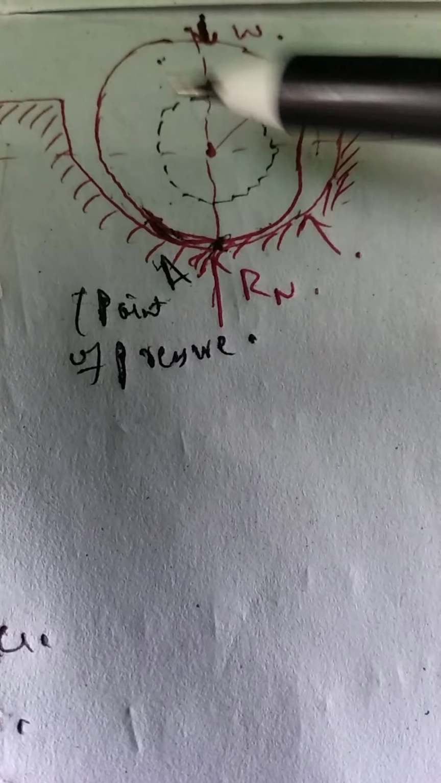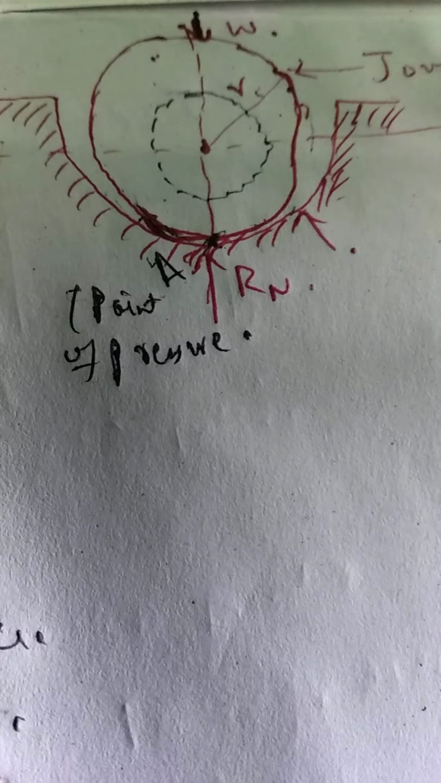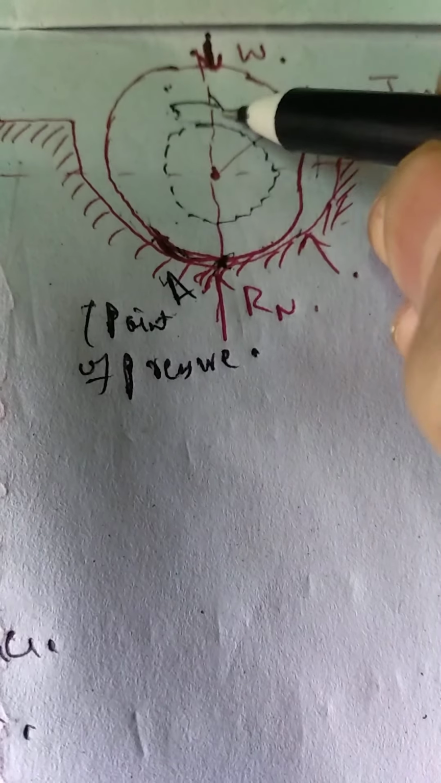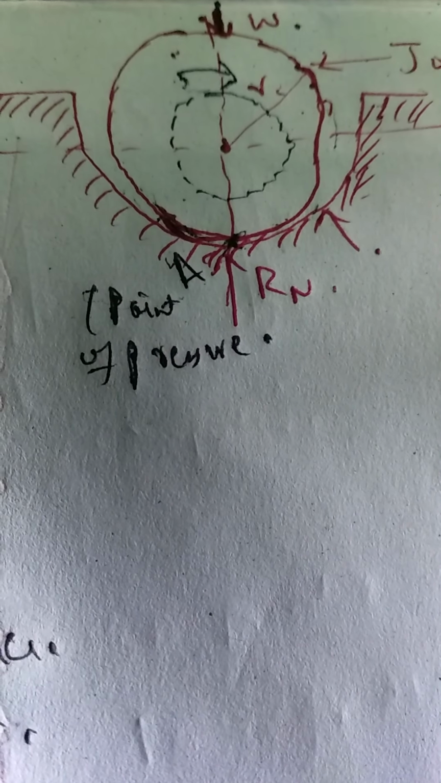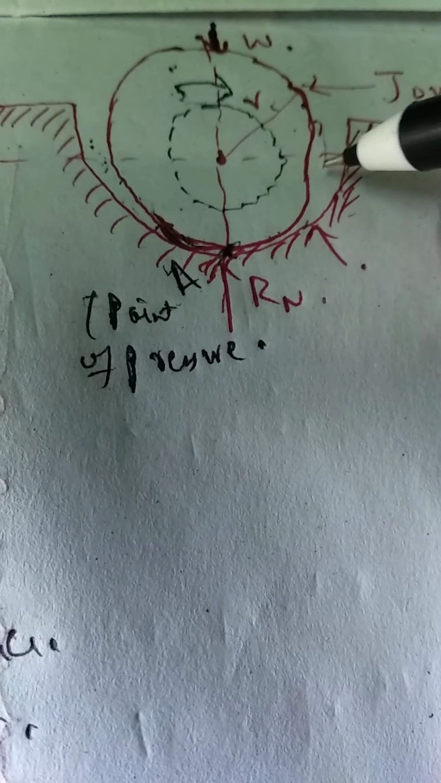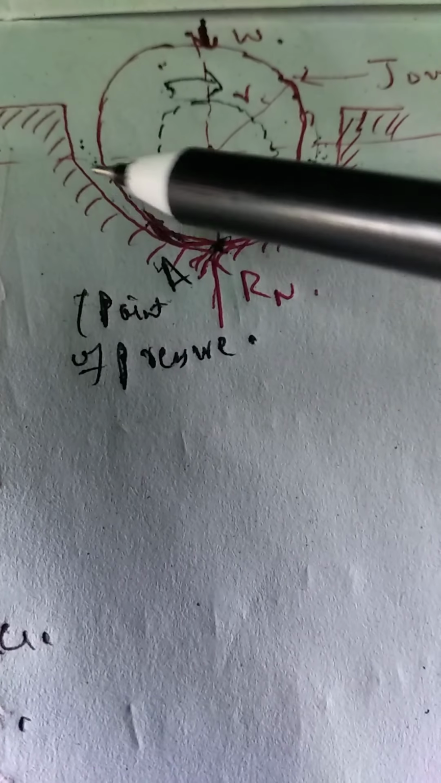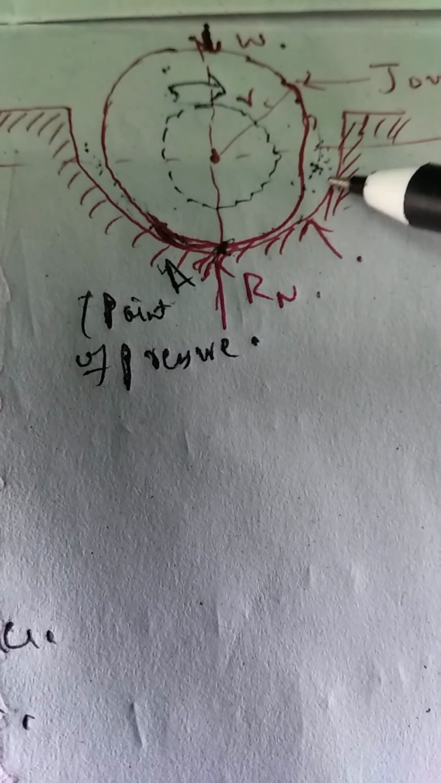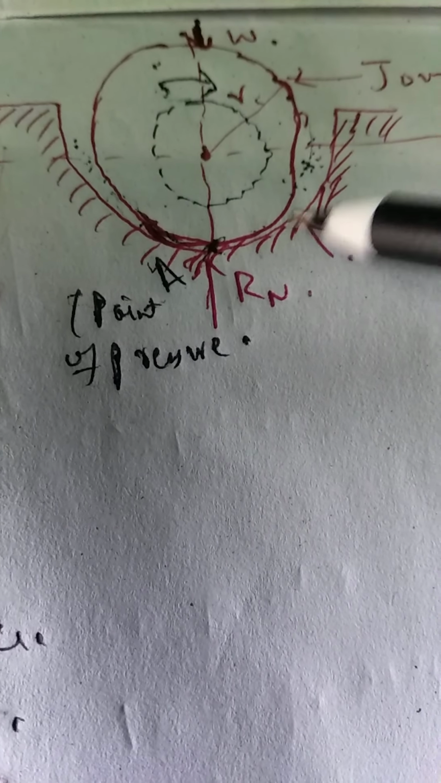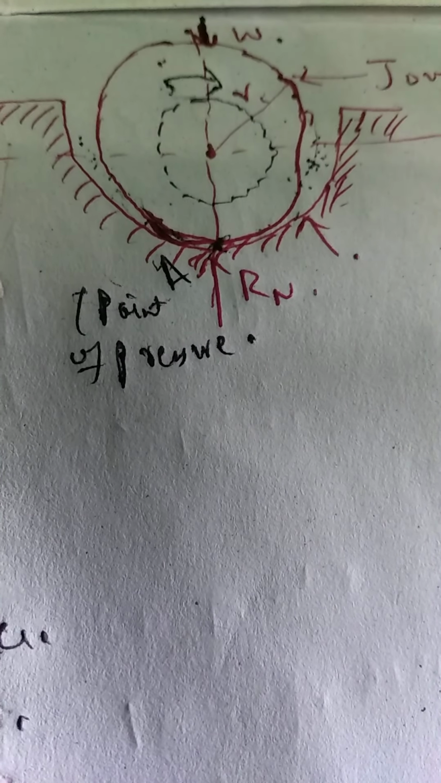Now, when this journal starts rotating, suppose it rotates in this direction, then this lubricant which is present between the journal and bearing will form a thin layer between this journal and this bearing. This will result in greasy friction.